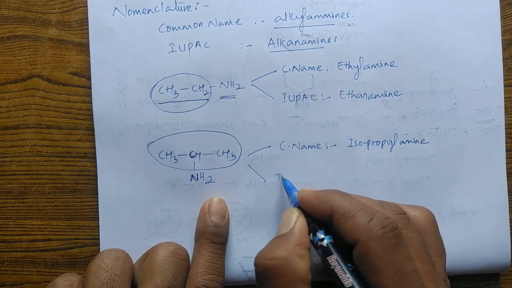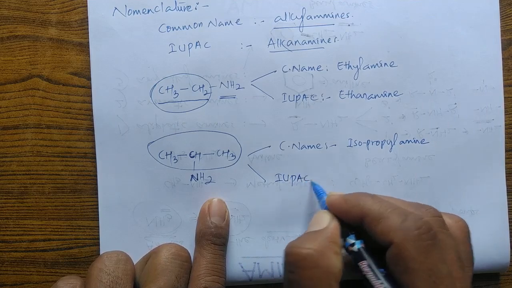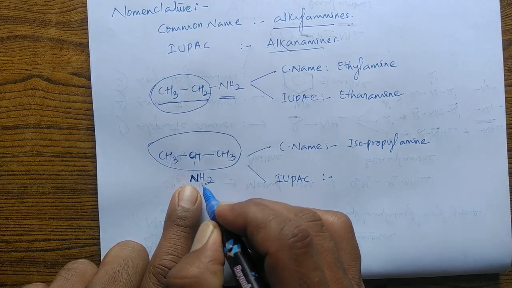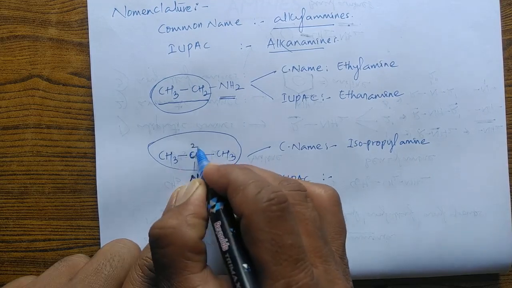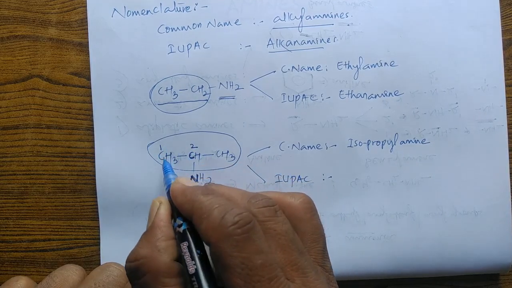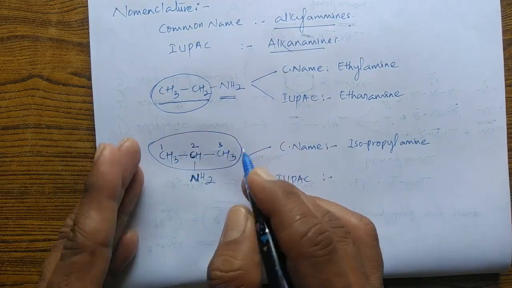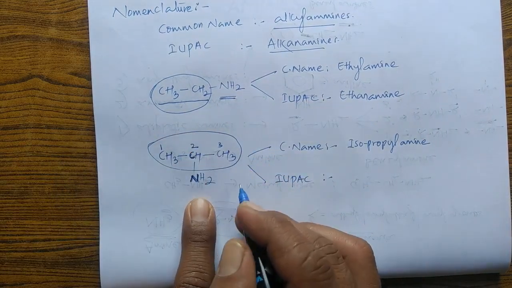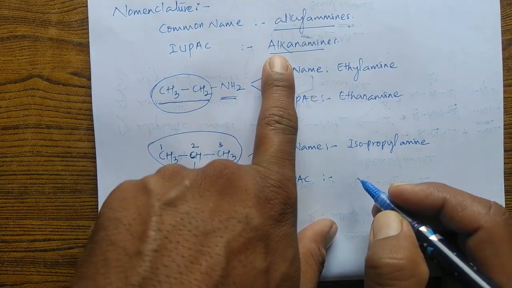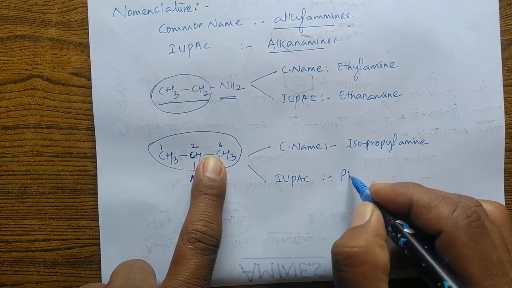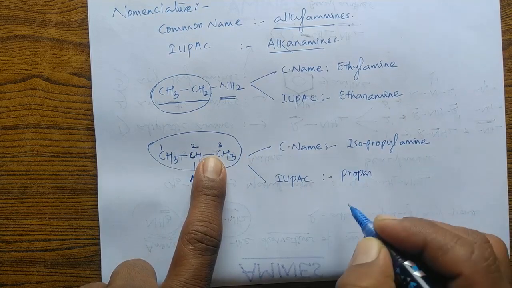Okay, and its IUPAC name will be, since the functional group of amines is attached on the second carbon atom, because you can give the numbering from left to right or right to left, you will get the same number for the functional group. So the IUPAC name will be alkane. Alkane means it has 3 carbon atoms, its name becomes propane.